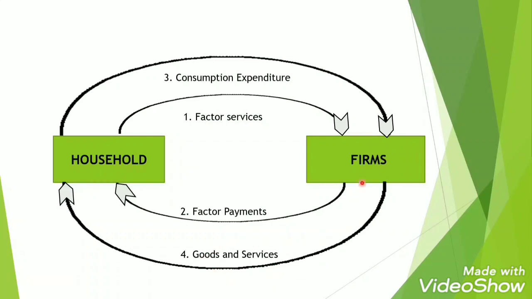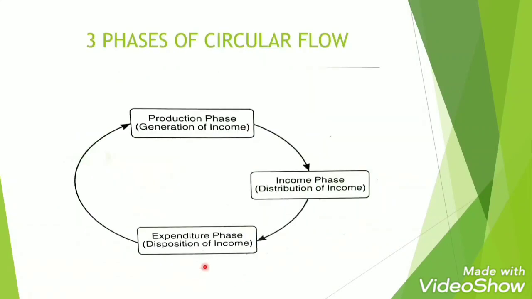Now these goods and services are produced by whom? They are being produced by the firms. So in place of the money which the household sector will spend, the firms will give them the goods and services which they have produced. So you see, this is a continuous process. Household sector will give its services. In return of services, the firms will make the payments. When the household sector gets its payment, that money they are going to spend to consume goods and services, and the firms, in place of the money which they have received from the household sector, they will provide them the goods and services. So over here basically we see 3 phases of circular flow.